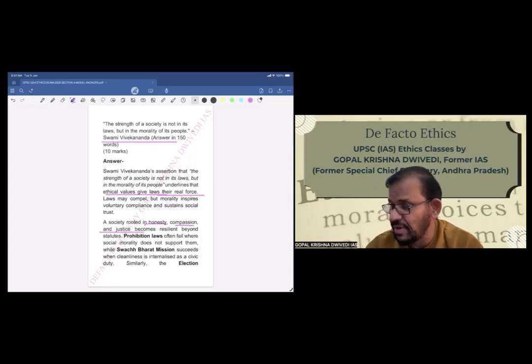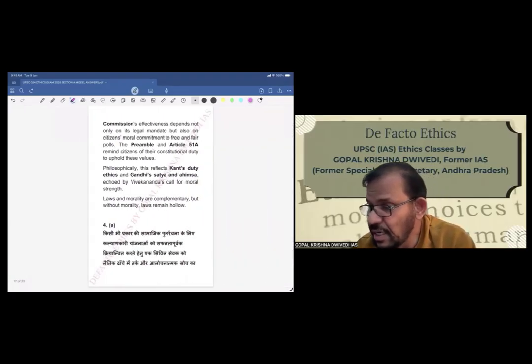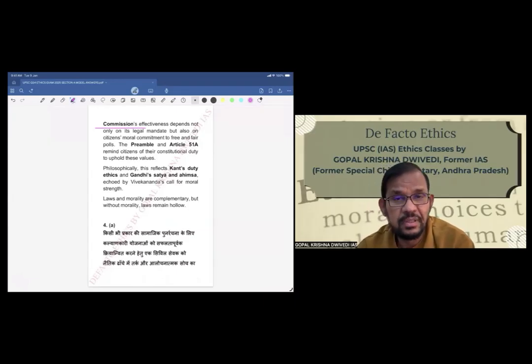Now, some examples also we'll give. Prohibition laws, for example, often fail where social morality does not support them. While the Swachh Bharat Mission, another government program we are talking about, succeeds when cleanliness is internalized as a civic duty. Similarly, the Election Commission's effectiveness depends not only on its legal mandate, but also on citizens' moral commitment to free and fair polls.